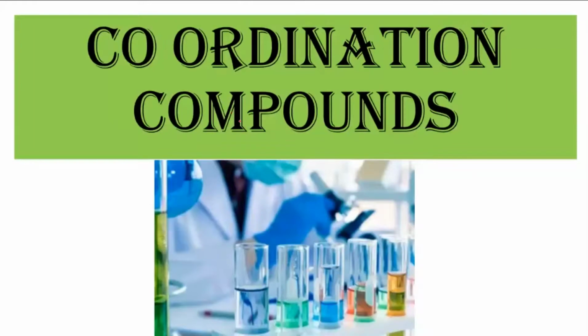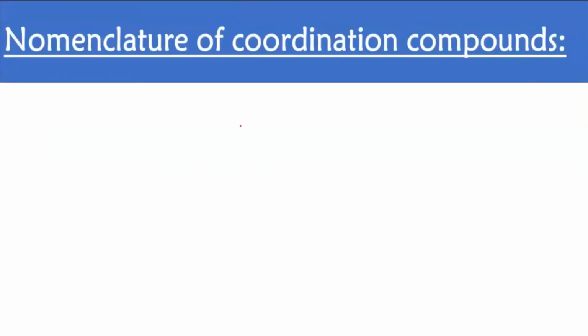So before you name the compound, when you come across these coordination compounds, students, you will see that there are three categories based on the charge on the coordination sphere.